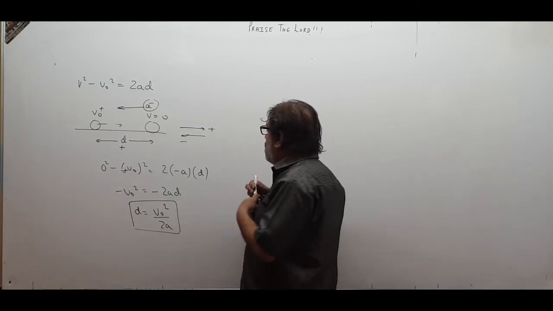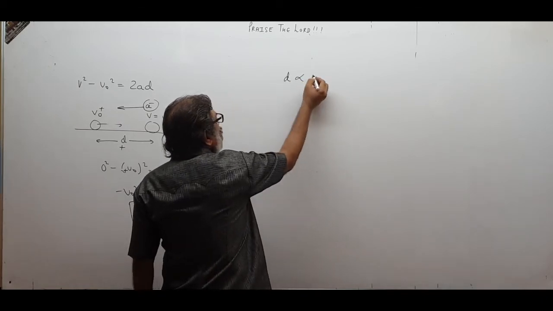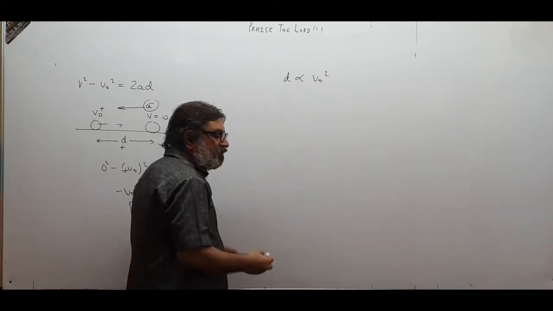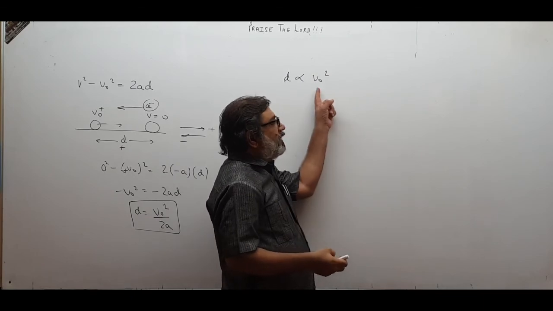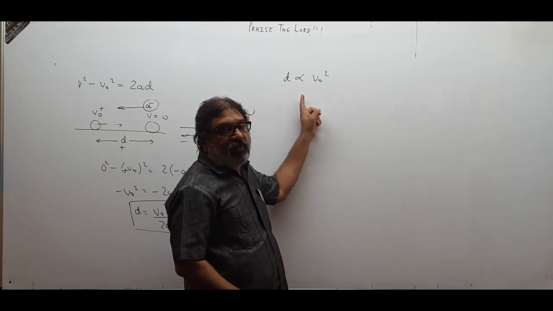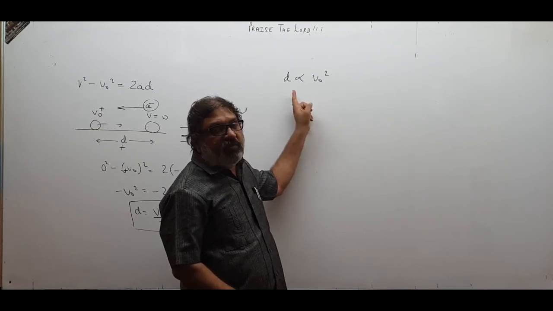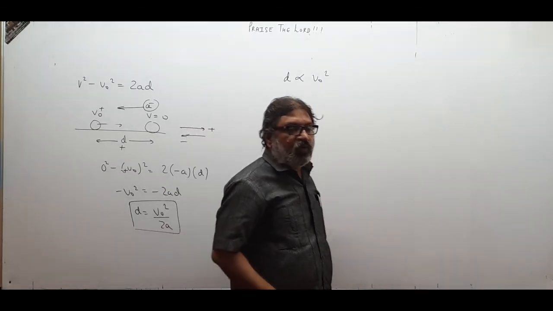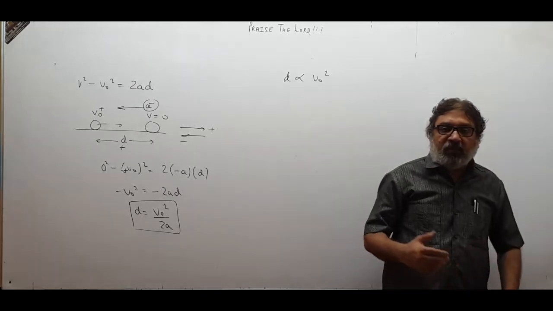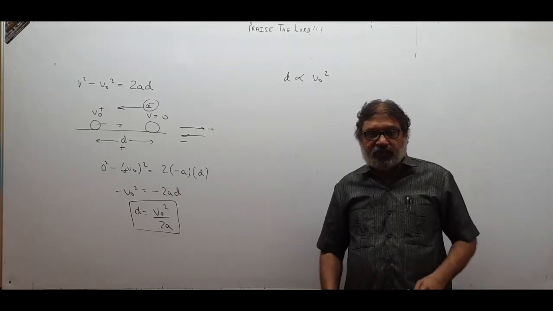So A is constant, that means D is proportional to V0 squared. That means if your initial speed is more, the distance required to stop will be more. If your speed is less, the distance required to stop the vehicle will be less. Therefore, if you are going at a greater speed, the distance required to stop the vehicle is more.